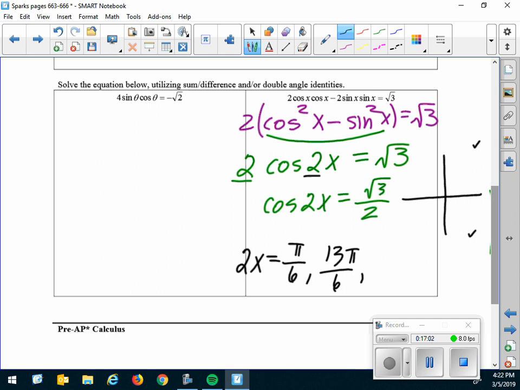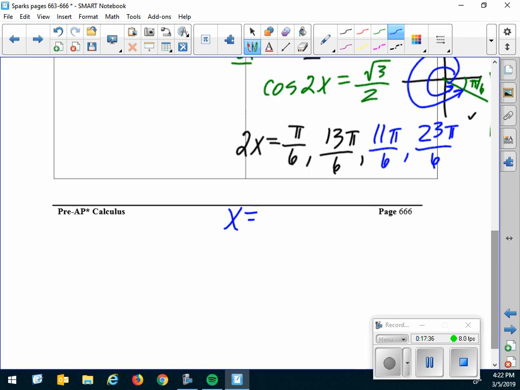Now I need to go down to quadrant 4. I have a reference angle of pi over 6. So in quadrant 4, that would be 2 pi minus pi over 6. So what would that give me? 11 pi over 6. Plus I need to go around one more full time. So I need to add 12 pi over 6 to that. So I think that gives me 23 pi over 6.